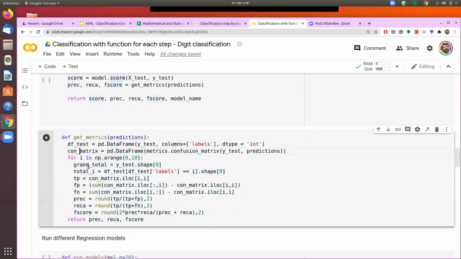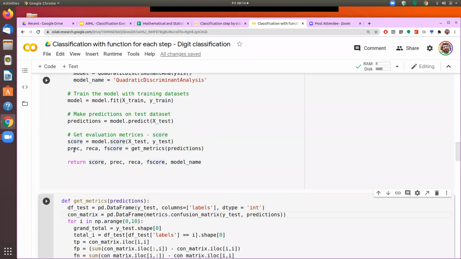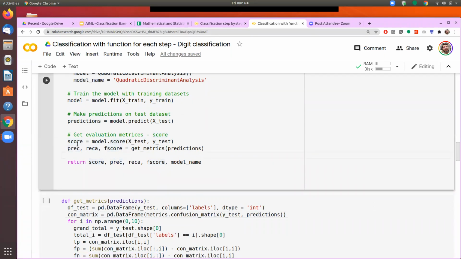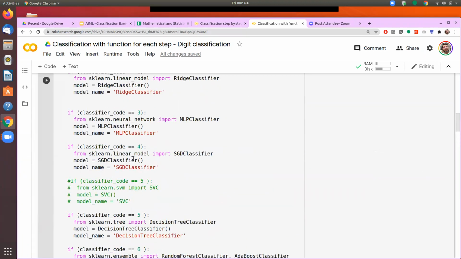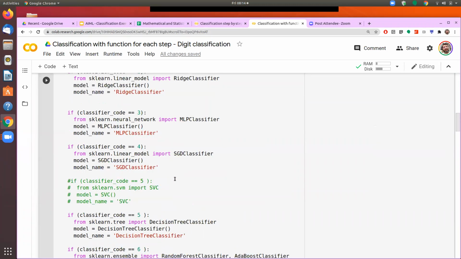I compute the precision, recall, and F score, and that's what I store. So now, depending upon which model I want to run, this function will give me all the performance scores of that model. Okay.